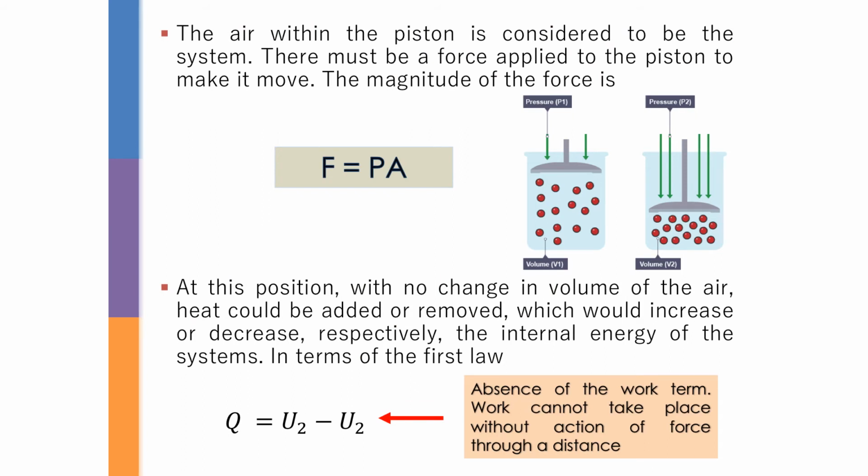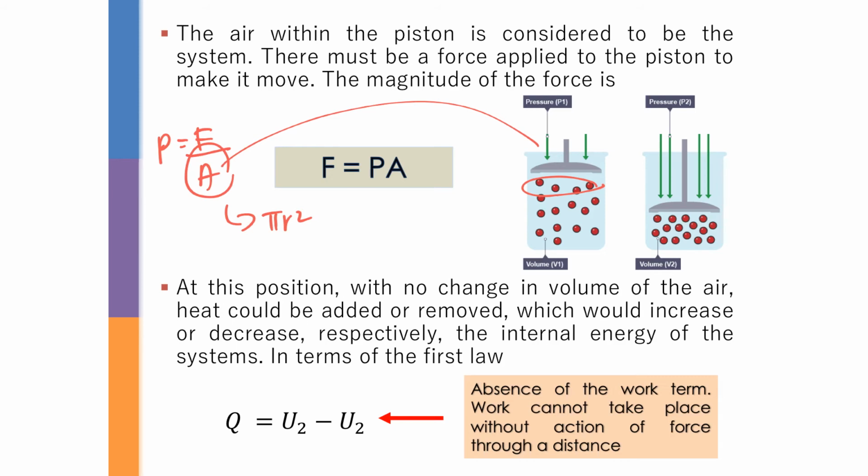Before I go into the sign conventions, I need to explain a little bit about force and pressure. This is one of the formulas that we are going to use. So please make sure that you know that pressure equals force over area, and the area is mostly about the pistons. The area of the piston is a circle, so it is pi r squared. Sometimes we are going to use this formula, so you need to take note of it.